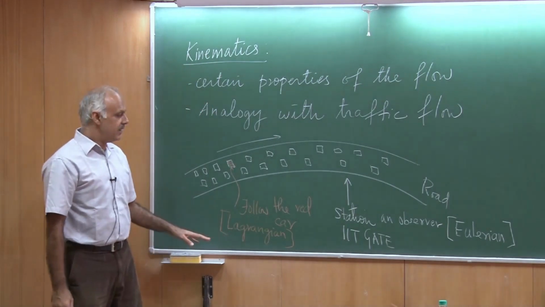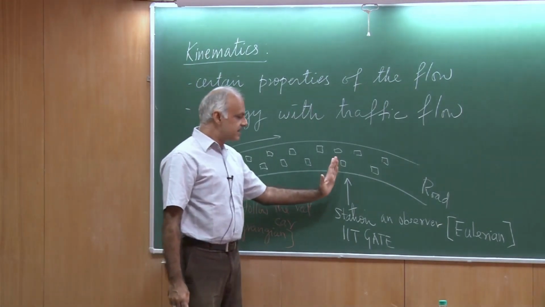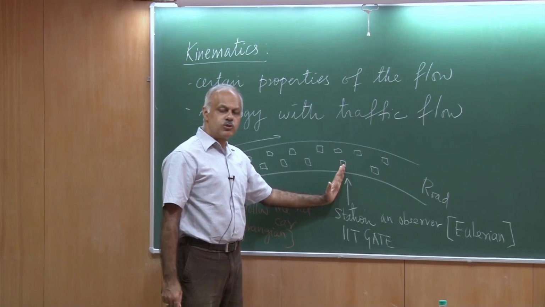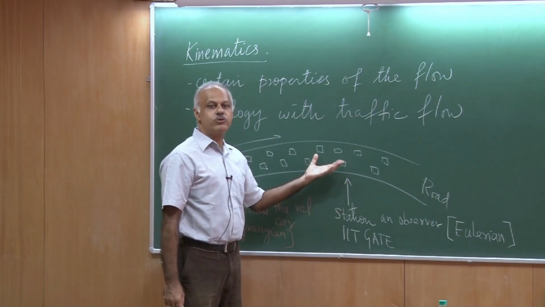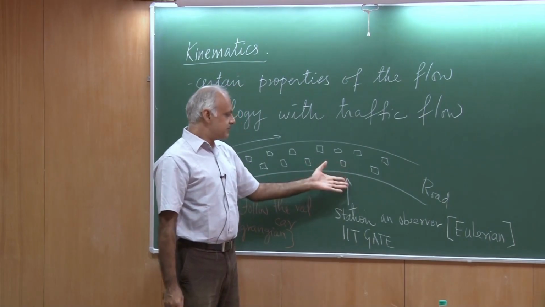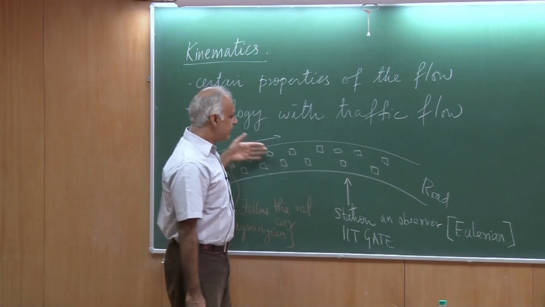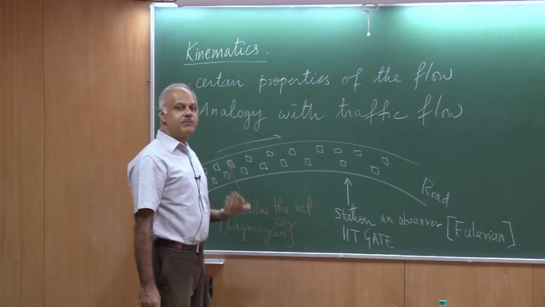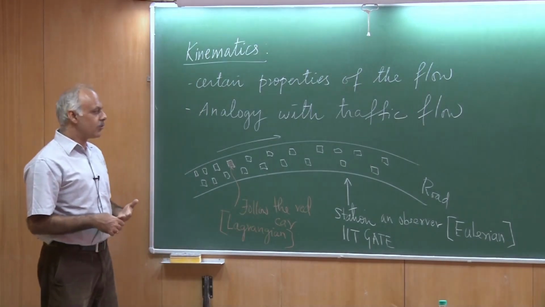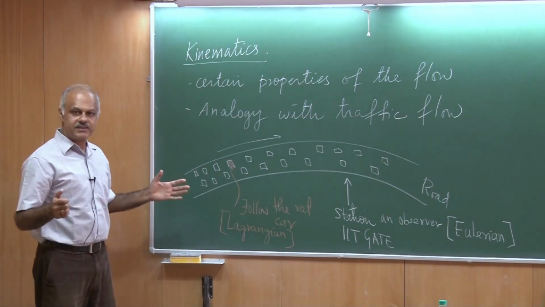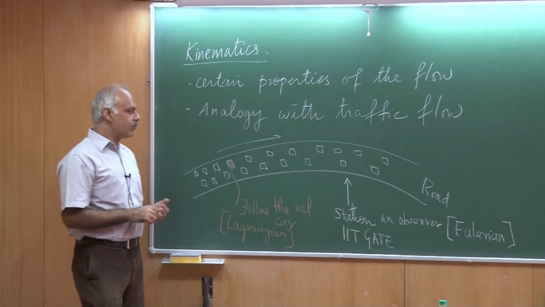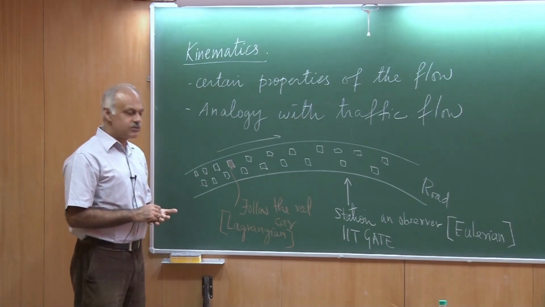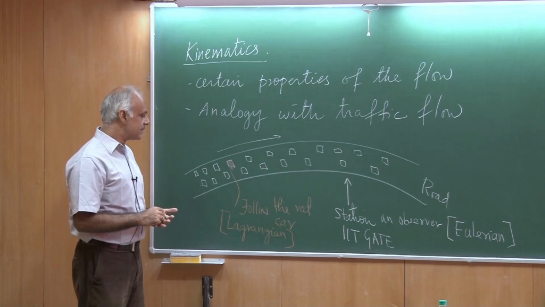In the Eulerian point of view, I station myself and I do not concentrate on any given fluid element. I am just patiently sitting here, and whichever fluid element passes by or whichever vehicle passes by, I make measurements on them. I may note what its density is, what the size is, I would like to note what the speed is, so on and so forth, what the acceleration is.